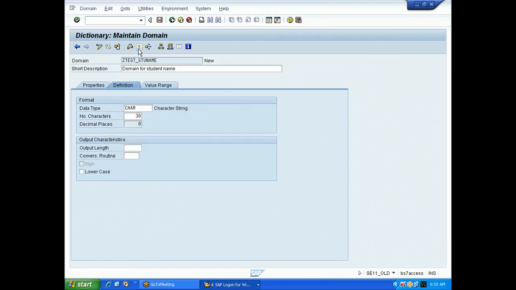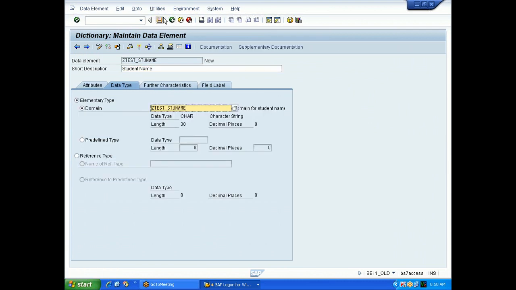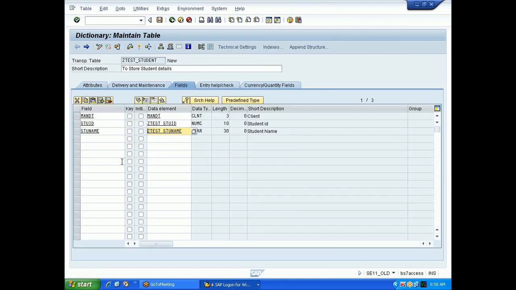Check this, activate. Come back. Save, check, activate. Come back. Your second field also ready. So now anybody can come and create the third field, student age. Come, try it.